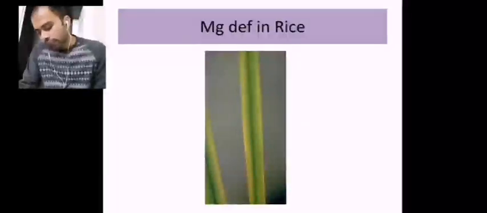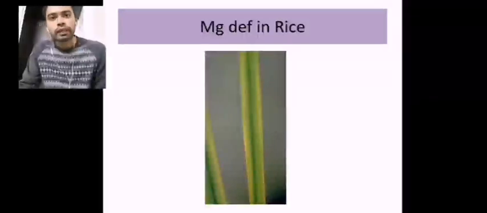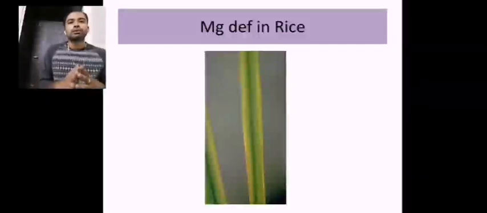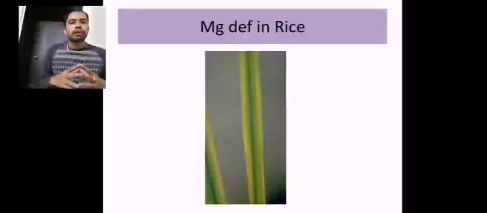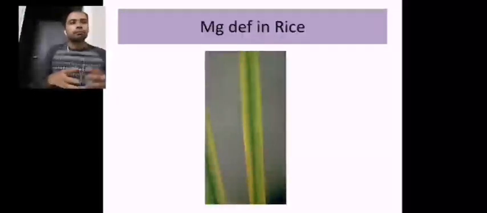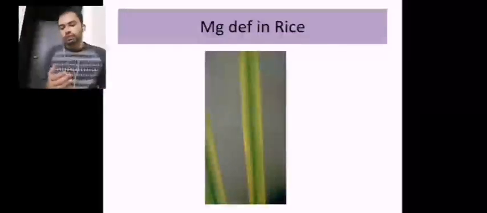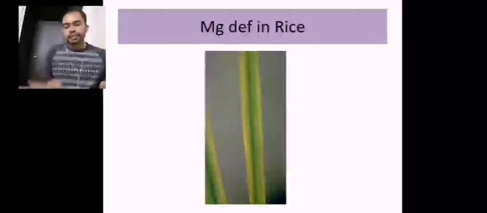The chlorophyll, as a chemical structure, has magnesium in its center. Magnesium, Mg2+, is a cation placed in the center of the chlorophyll, which builds up the entire chemical structure of the chlorophyll. Without magnesium, there is no possibility of the chlorophyll binding up with a precise structure. So total magnesium deficiency will lead to the total collapse of the chemical structure of the chlorophyll. That is why you will find chlorosis, and magnesium deficiency will start at the tips and be seen as an inverted V shape in any cereal.